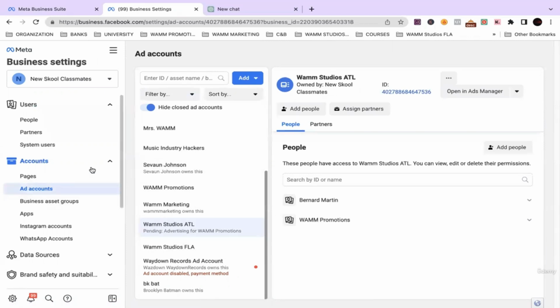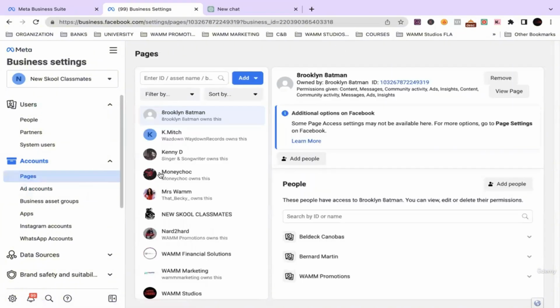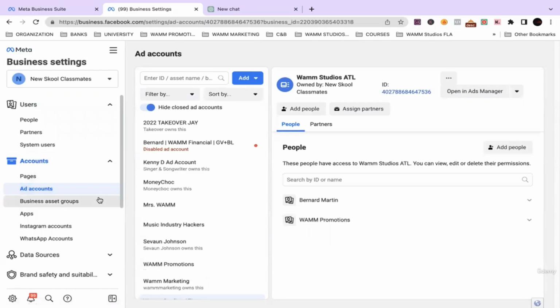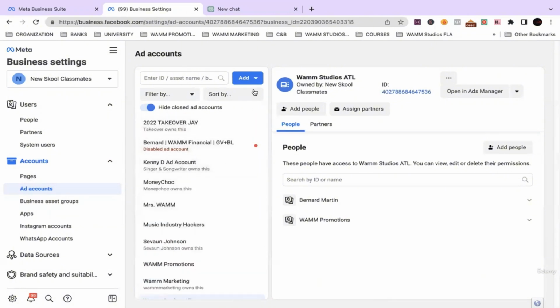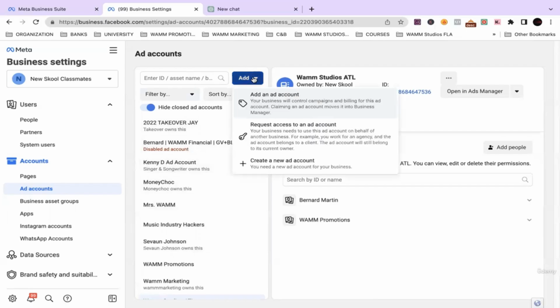Once you create your business manager account, you're going to have to create an ad account. You have to do a few things. You're going to have to add your page, but it's very simple. A lot of these steps it should make you do when you're creating your actual business manager account, but sometimes it won't make you create an ad account. So if you're brand new to this, your ad account won't look like this. You have to go up top where it says add, hit the drop down, and then go to create a new ad account.